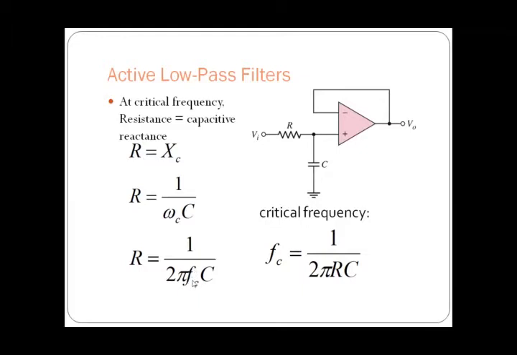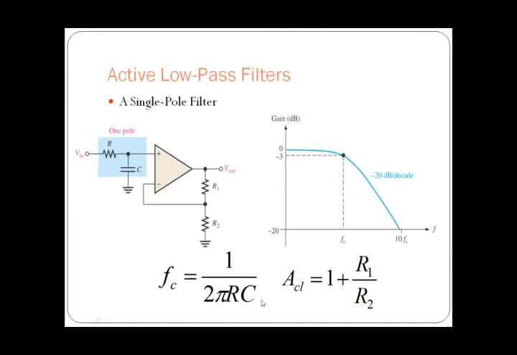If you bring this FC to the left hand side and R to the right hand side, then we are going to get the critical frequency, which is equal to 1 divided by 2 pi RC. That means this critical frequency is going to depend upon 2 pi and RC. So this is what we have discussed, the critical frequency will be decided by 1 by 2 pi RC.